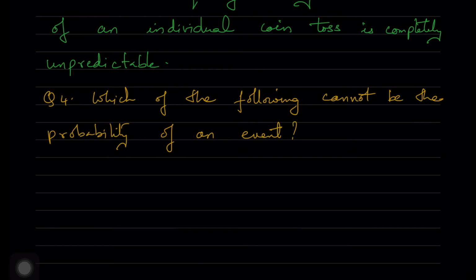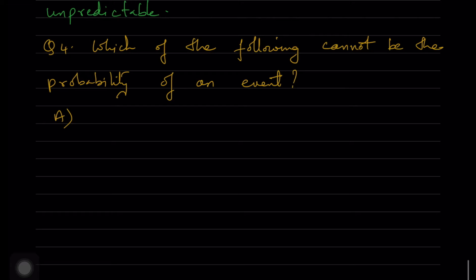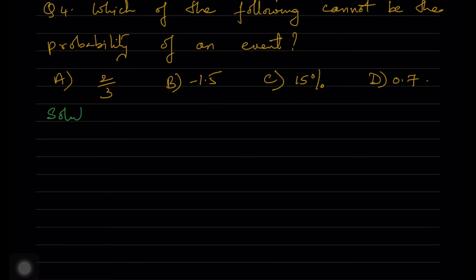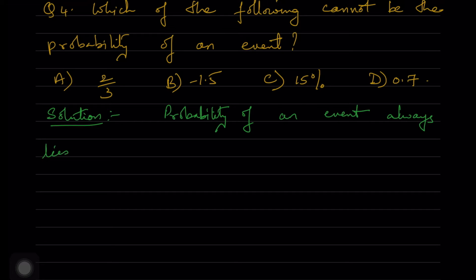The choices are A, 2 by 3; B, minus 1.5; C, 15%; and D, 0.7. Here minus 1.5 cannot be the probability of an event, because 0 is less than or equal to P(E) is less than or equal to 1. The remaining choices all lie between 0 and 1.